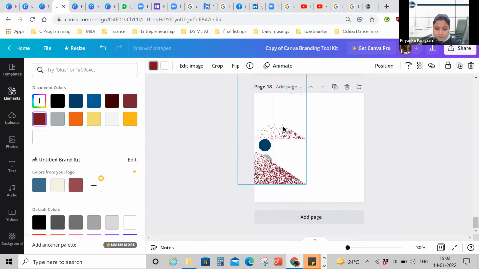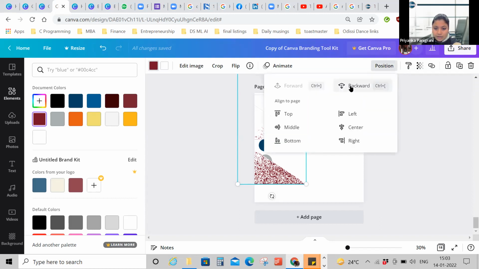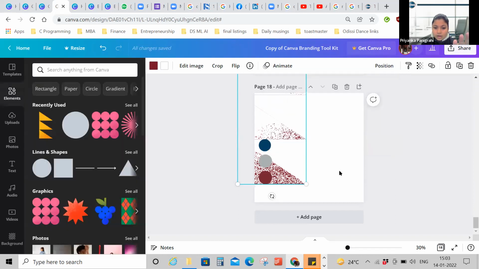Let's say. Right. Now what happens is, since this element has been placed on top, the three dots that I had made are not visible to me, right? What I want is, I want this element, the three triangles, to go in the background. So what I'll do is, I'll select the three triangles, I'll go to position and click on backward, right?